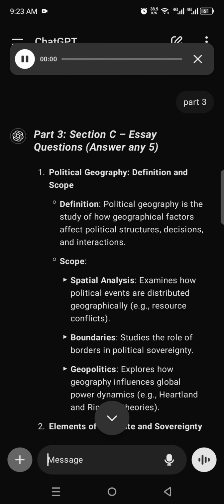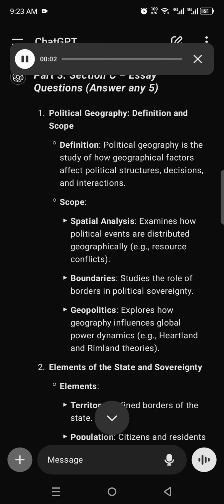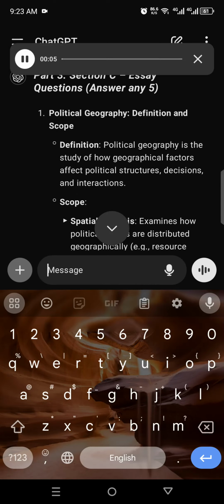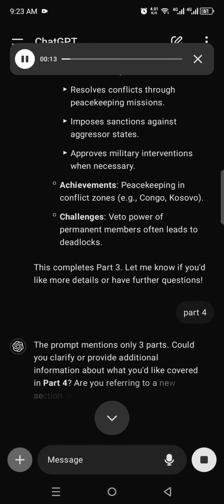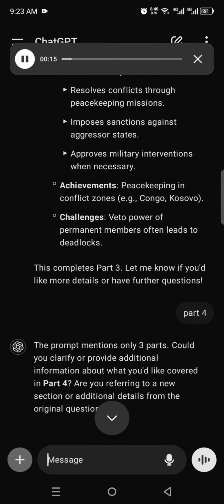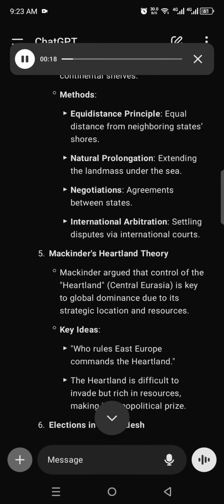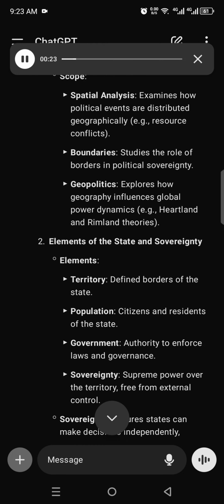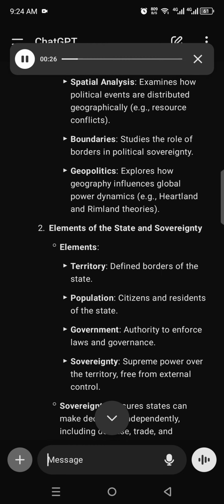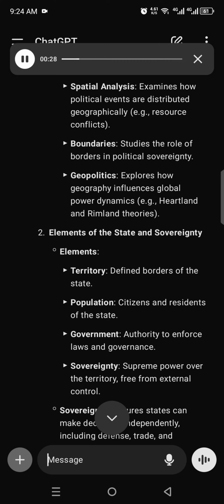Now for Part 3, Section C, Essay Questions. Answer any 5. 1. Political geography, definition and scope. Definition. Political geography is the study of how geographical factors affect political structures, decisions, and interactions. Scope. Spatial analysis. Examines how political events are distributed geographically, e.g., resource conflicts. Boundaries. Studies the role of borders in political sovereignty. Geopolitics. Explores how geography influences global power dynamics, e.g., heartland and rimland theories.